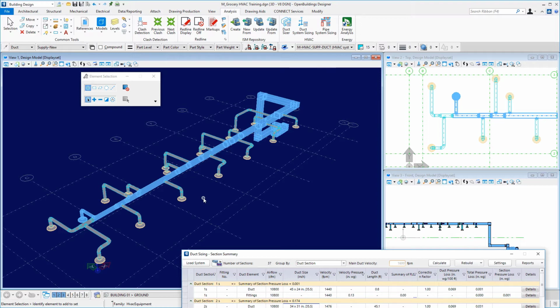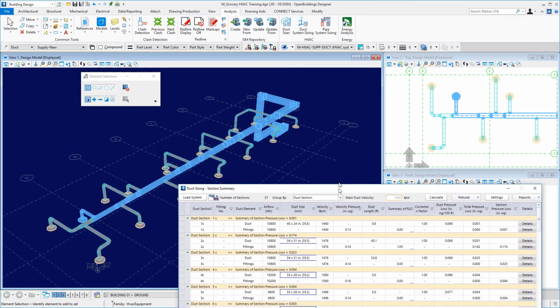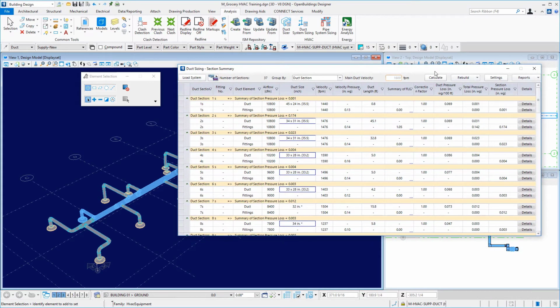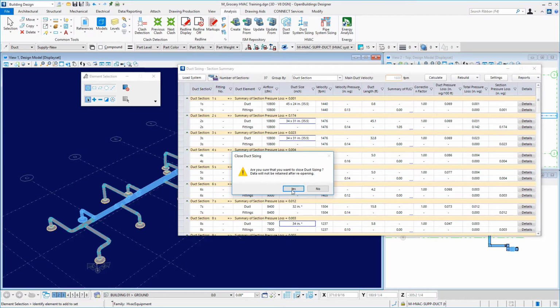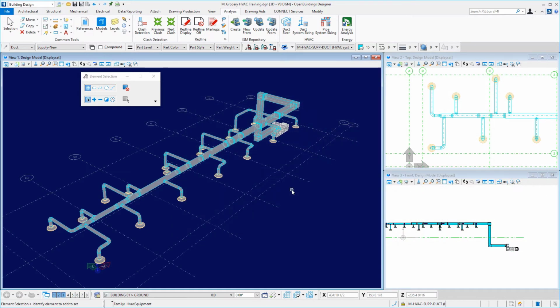So in this HVAC design course, we see how we can quickly model in single line mode. We can run analysis, keeping the model in single line mode. And then at a certain point in our design, we can come back and rebuild and promote the system to 3D. Now, when you run this promote to 3D, the application will create a backup file of that single line model. I'll close out of my duct sizing section summary dialog box. I'll go ahead and say yes, because my information is written to the model here.